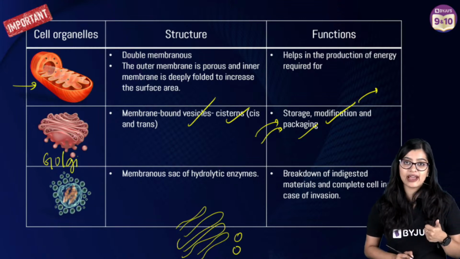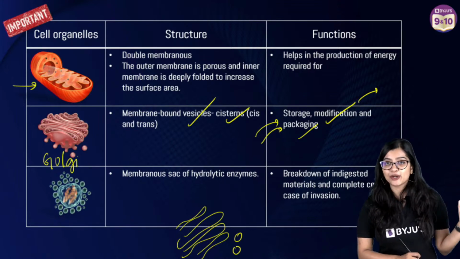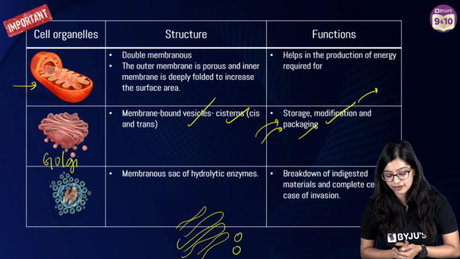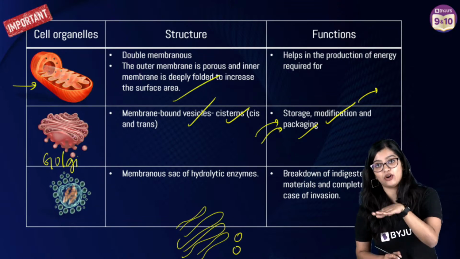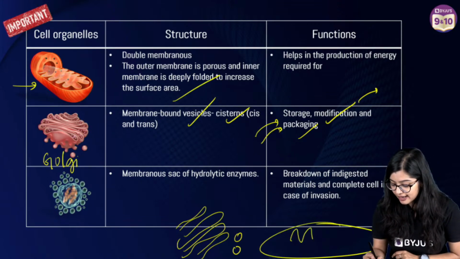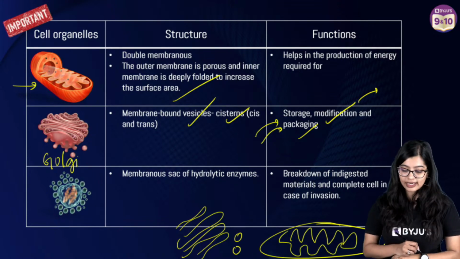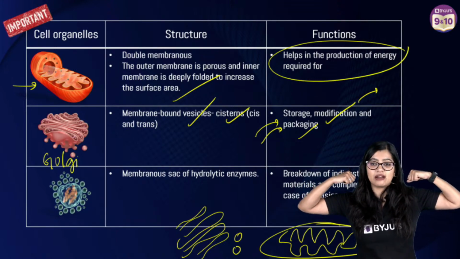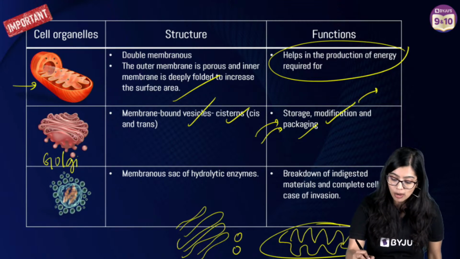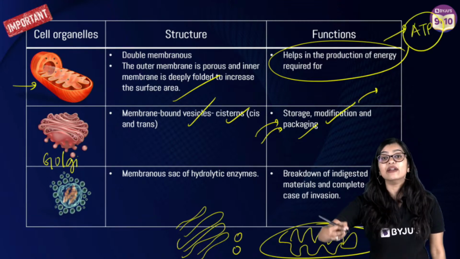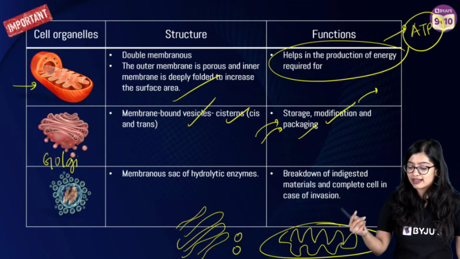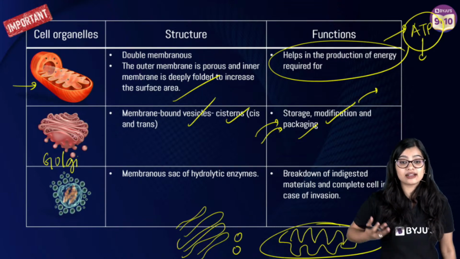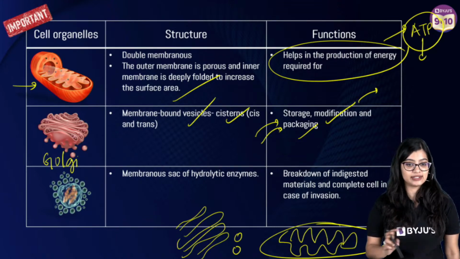Now we have mitochondria, the simplest cell organelle. Mitochondria is a double membrane cell organelle which has its own genetic material, right? And we know that the inner membrane of the mitochondria is made into these finger-like projections called cristae. And what is their function? Mitochondria is the powerhouse of the cell, right? Which is why they are responsible for producing ATP, which is the energy currency of the cell, right? And this ATP is nothing but adenosine triphosphate. This is how our cell is able to carry out various activities.